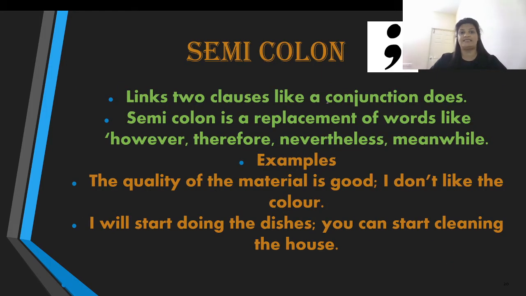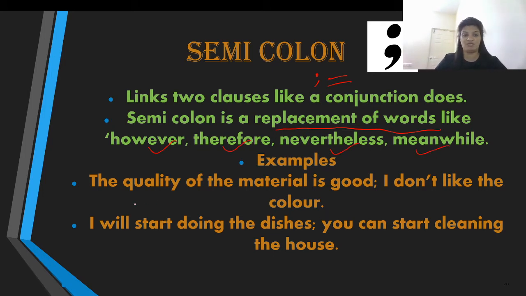Next one is the semicolon. A semicolon is also a short pause, where you have a dot and a comma below. A semicolon links two clauses like a conjunction does. It is a replacement of words like however, therefore, nevertheless, meanwhile.